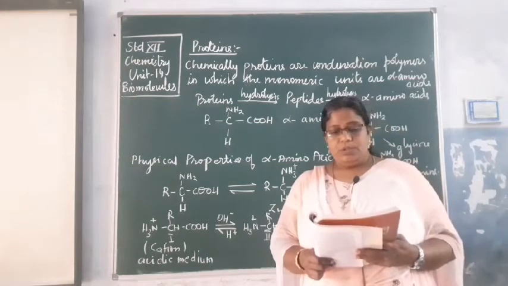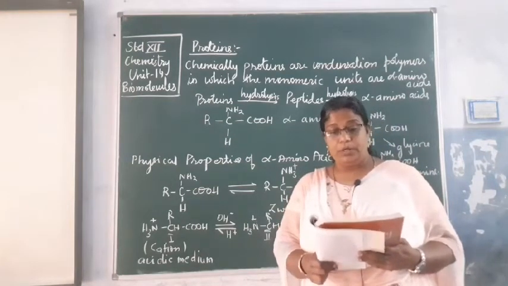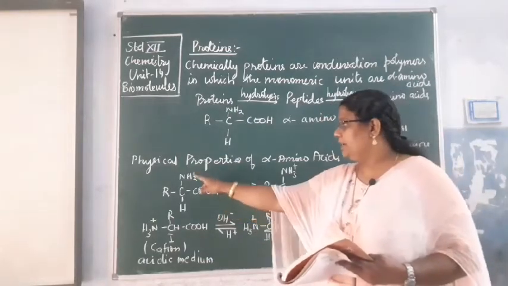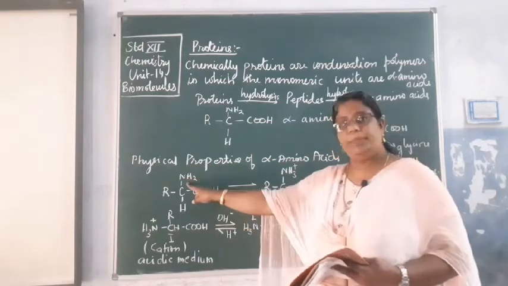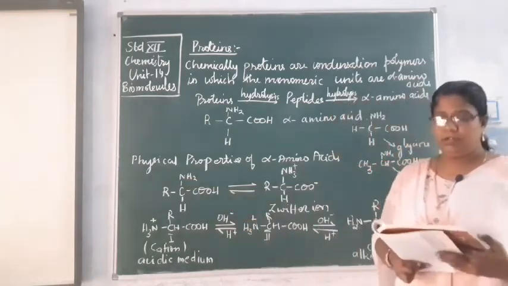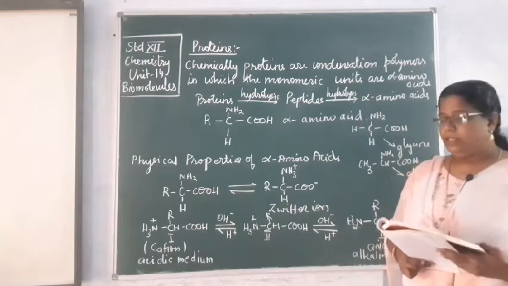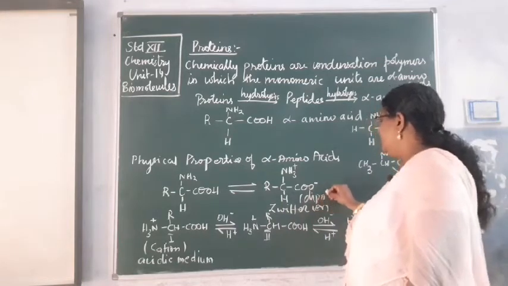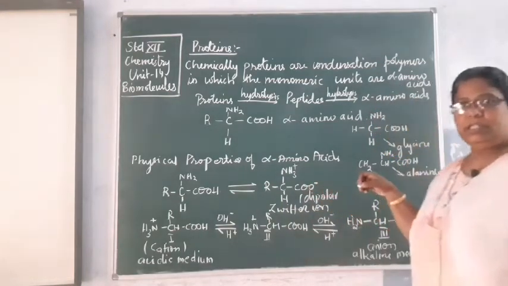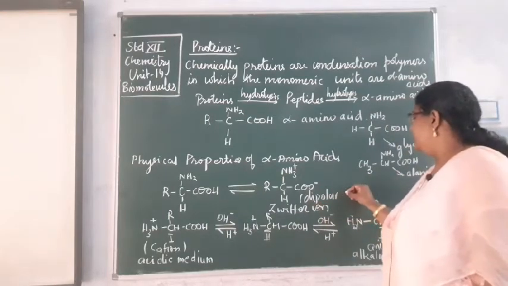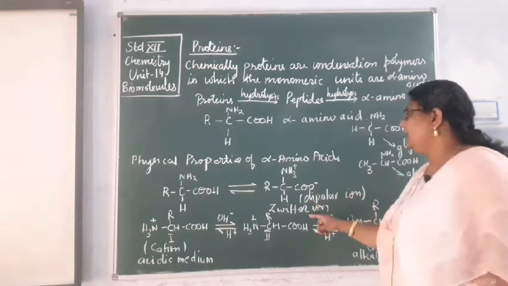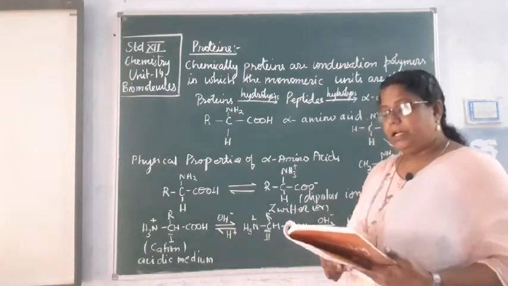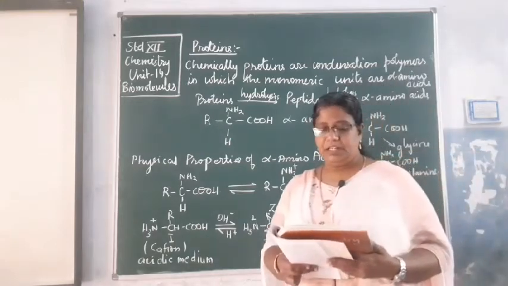Okay. In aqueous solution, the carboxyl group can lose a proton and amino acid can accept a proton. Carboxyl group is losing a proton, that is the H plus ion is lost from the carboxyl group and it gets formed and amine group can accept it. Okay? Giving rise to a dipolar ion. This is also called as a dipolar ion because there are two oppositely charged ions. This is also called as dipolar ion या फिर इसको कहते हैं स्वीटर आयन. ठीक है. This is neutral but it contains both positive and negative charges.